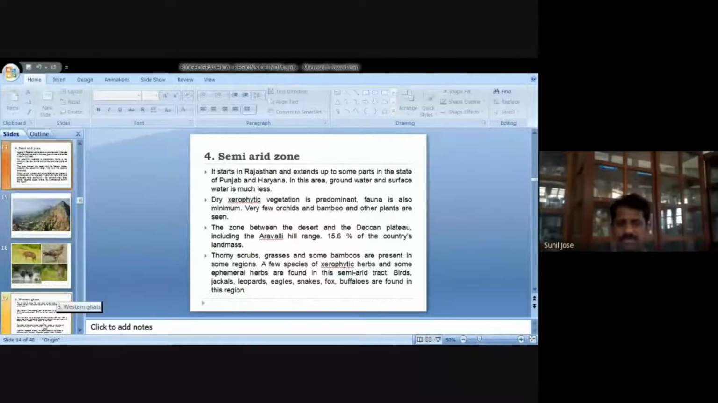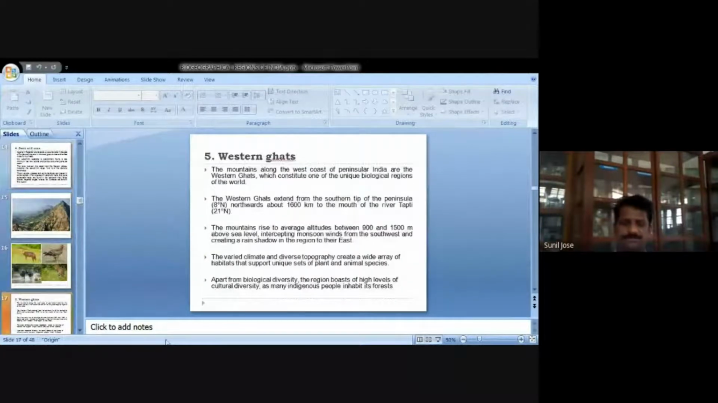Now the next zone is the Western Ghats. The Western Ghats is a very important region because in your syllabus, you have to study the biogeographic regions of India with special reference to the Western Ghats. So we have to give more importance to the Western Ghats because we are living in this region, and the Western Ghats is one of the biological hotspots of the world.